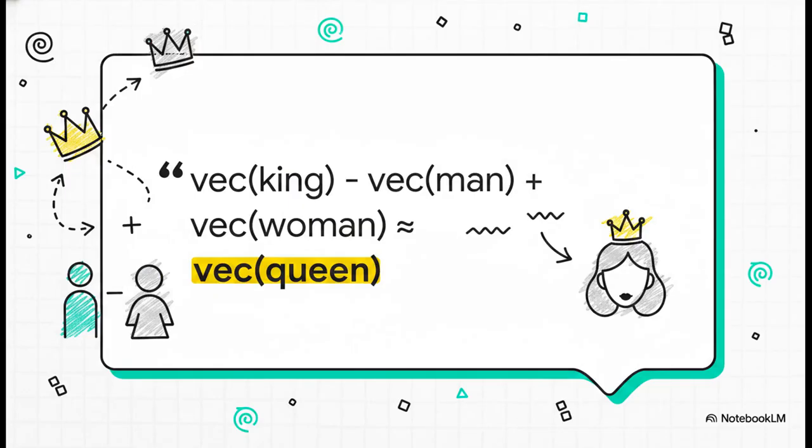And this brilliantly illustrates exactly why these dense embeddings are so incredibly revolutionary. The vector for king minus the vector for man plus the vector for woman mathematically equals a vector that is approximately the vector for queen. I mean, let that sink in for a second. The AI is doing literal spatial arithmetic with human concepts. It actually understands the semantic relationship of gender and royalty simply through mathematical distance. This right here, this is the exact moment AI stopped just counting words and started actually calculating their underlying concepts.